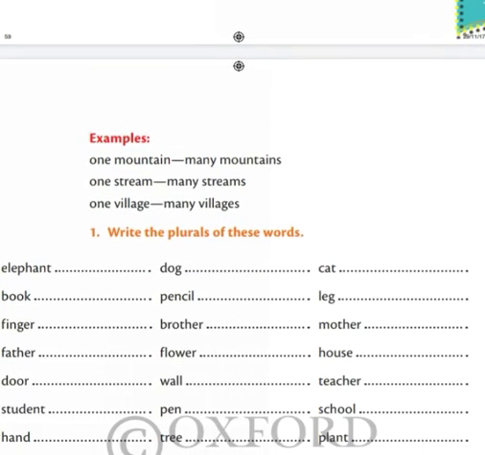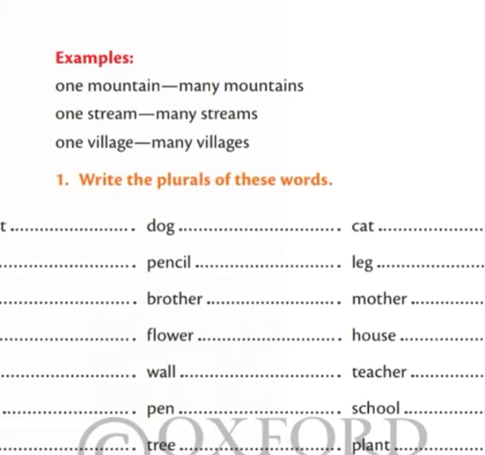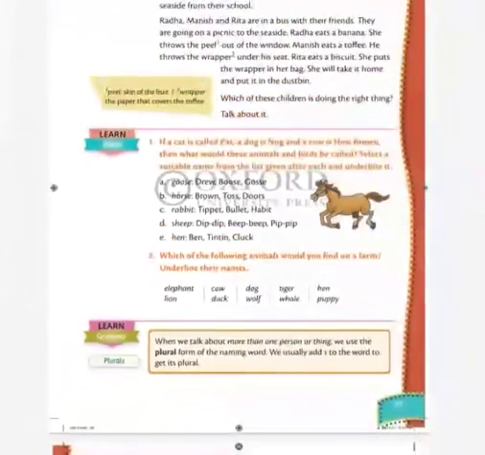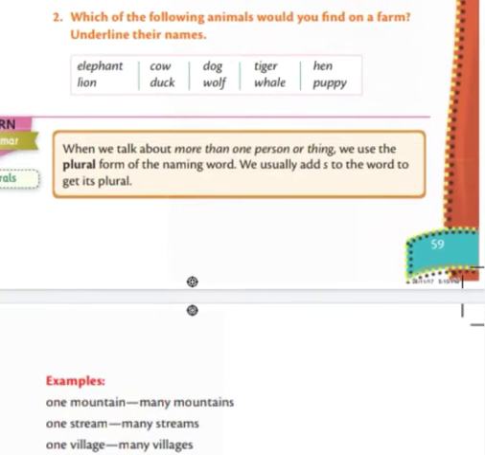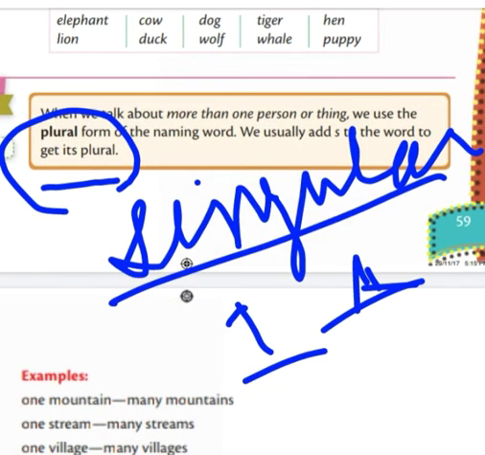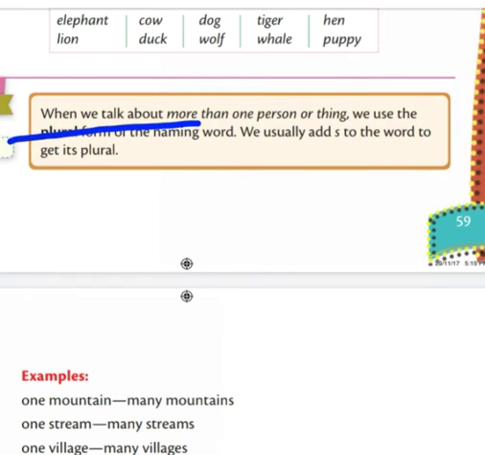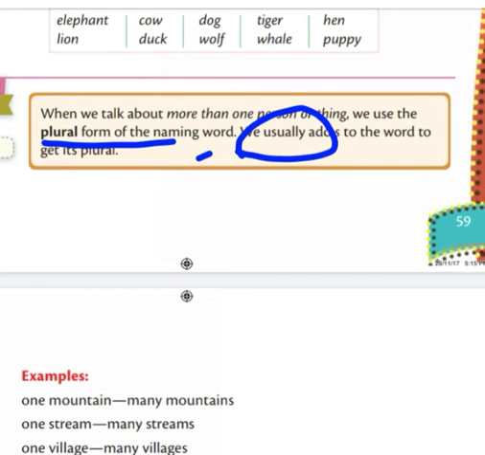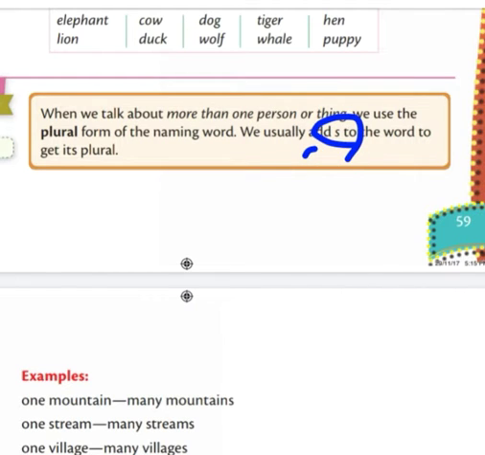See, on your screen you can see the example. Hope you understood the definition of plurals. Here you can see on your screen: when we talk about more than one person or thing, we use the plural form of the naming word. We usually add s to the word to get its plural.